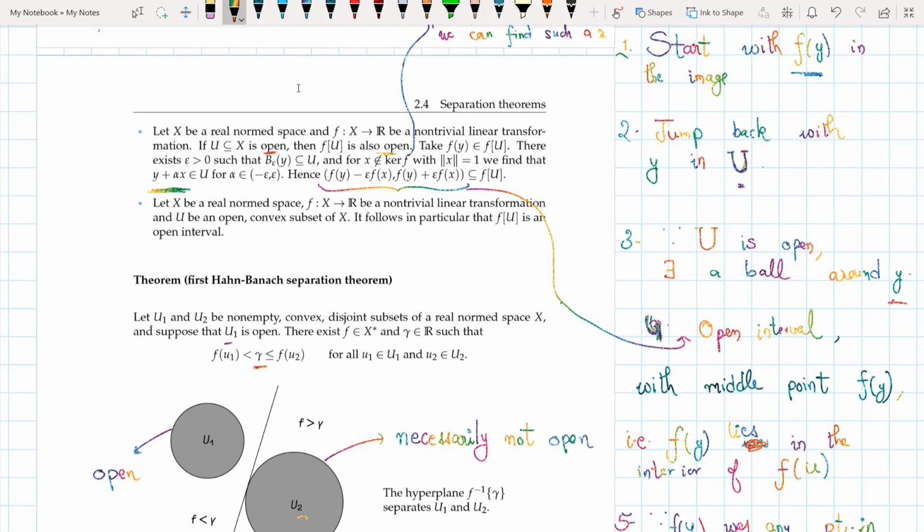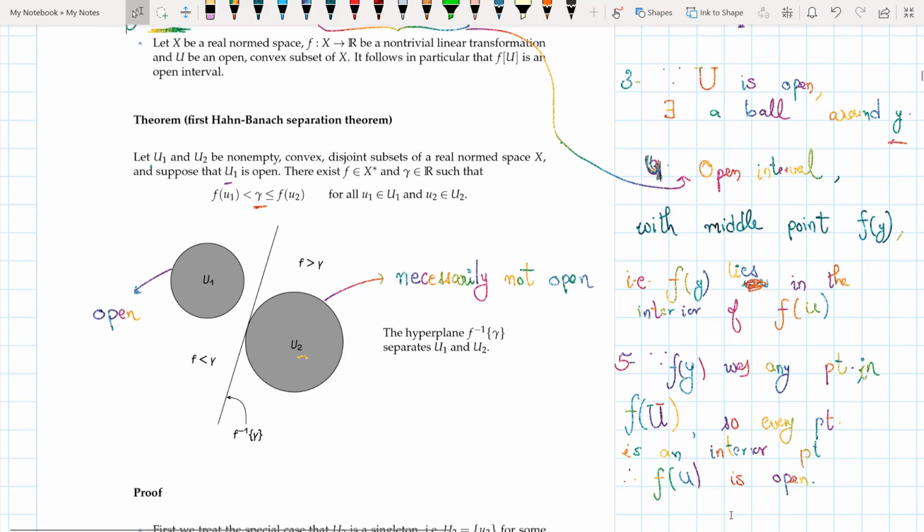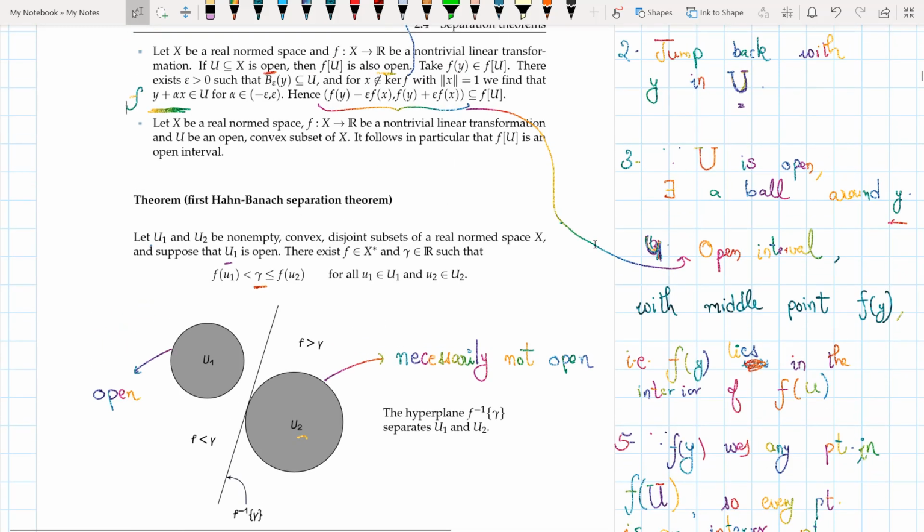And then the next thing that I have is I take f around it. So if I put f around this, I see that, okay, it's an open interval with middle point being f of y. Now I see that f of y lies in the interior of f of u. But since f of y was any point in f of u, every point is an interior point of f of u. And thus, f of u is also an open set.